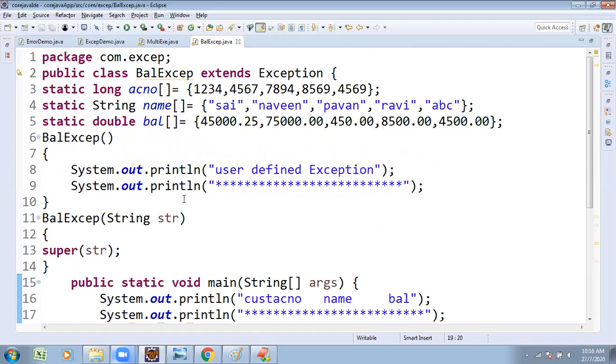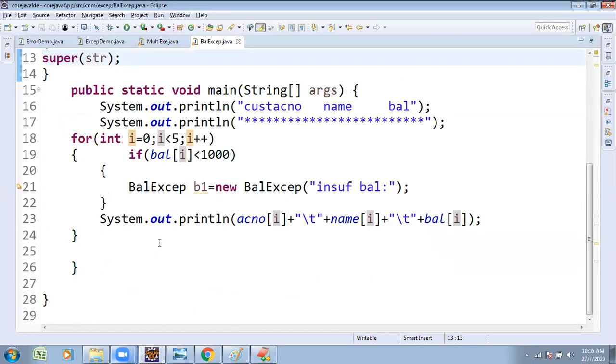I passed this insufficient balance. The exception has to be raised. The super class has to be invoked. Balance exception B1 is equal to new balance exception. Printing the I value, I plus plus.